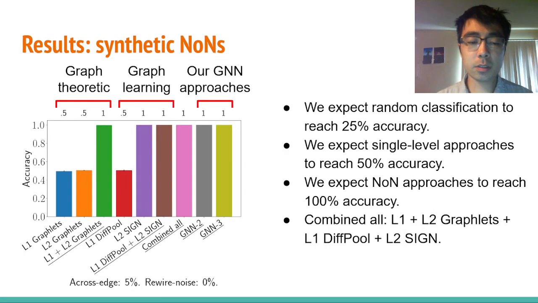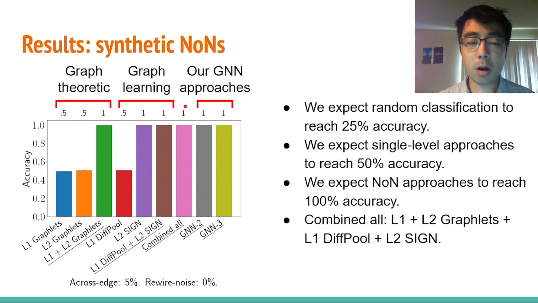Here are detailed results for the case when both the across edge amount and rewire noise amount are low. The x-axis contains the different approaches we consider with the NON approaches underlined, and accuracies are listed above. I've roughly separated them into approaches from the graph theoretic domain, graph learning domain, and then our GNN approaches.